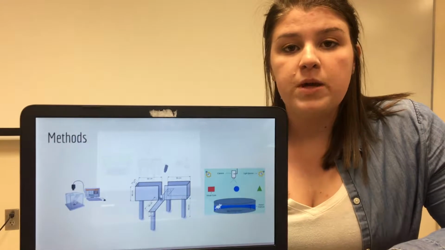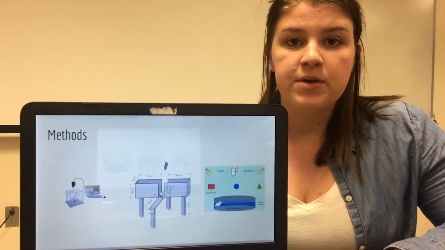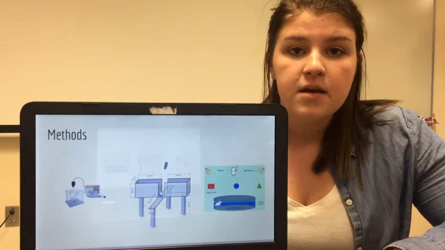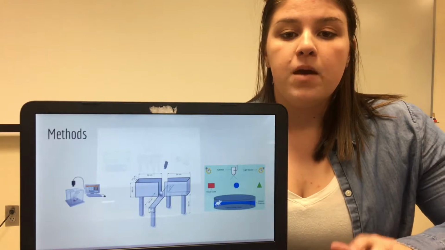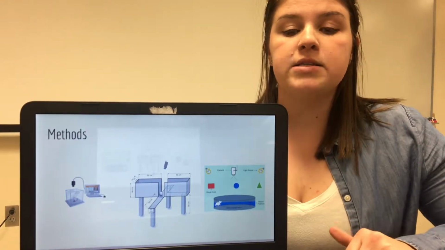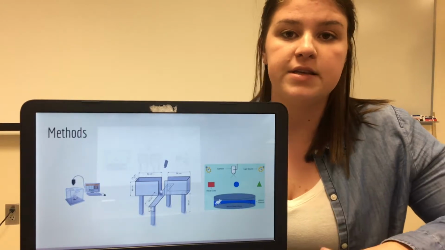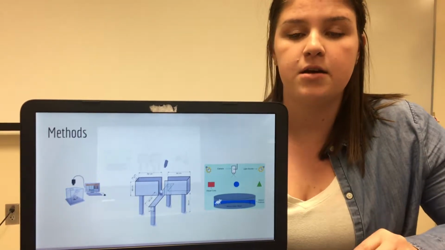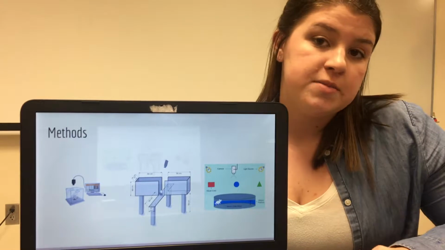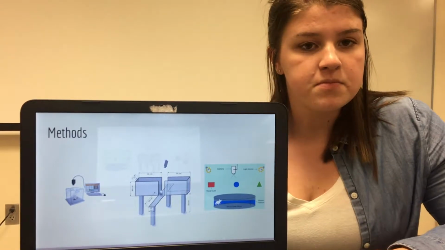The second week, we used the same tracking device, and we used an elevated plus maze. We analyzed the amount of time they spent in the open arms versus the closed arms, and even the center zone. The center zone is the area between the open arms and the closed arms.